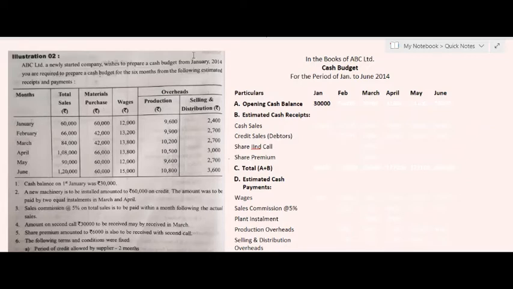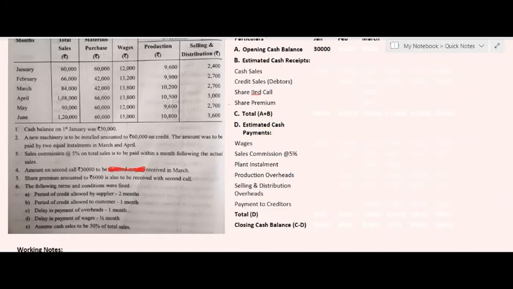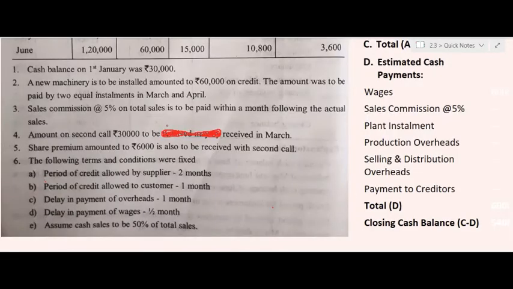Next additional information is, the amount on second call of shares, rupees 30,000, will be received in March. Share premium amounting to rupees 6,000 is also to be received with the second call. The following terms and conditions are fixed in case of payment to creditors, receipt from debtors, and other expenditure.